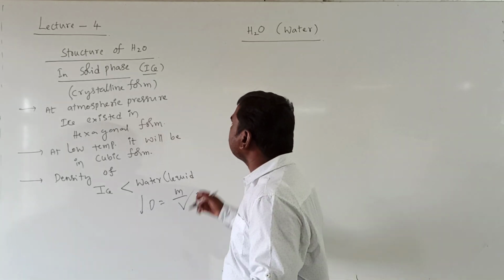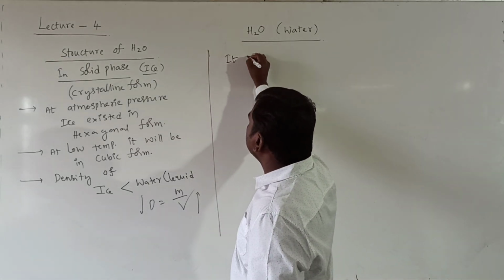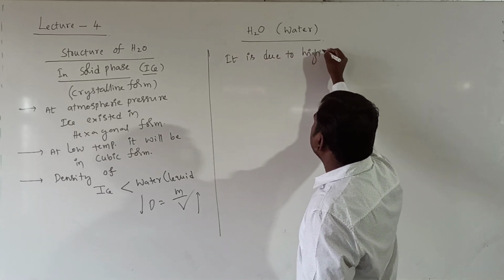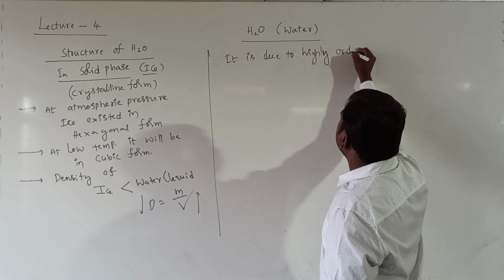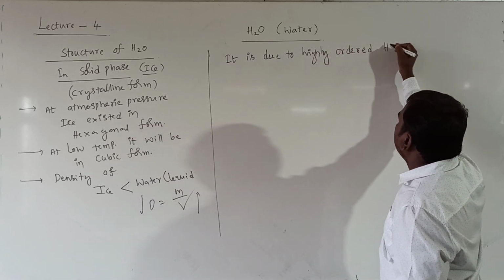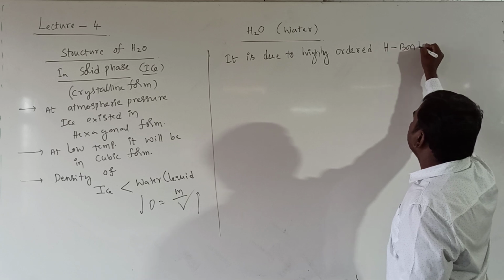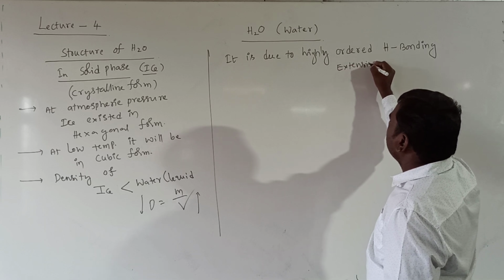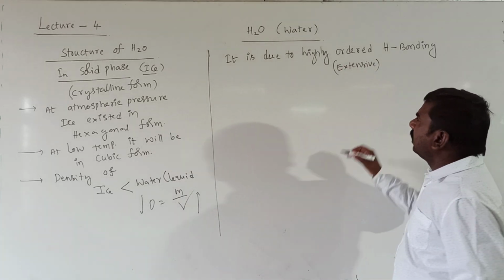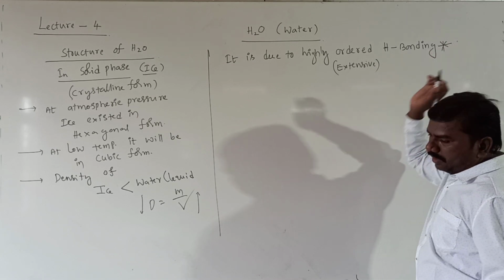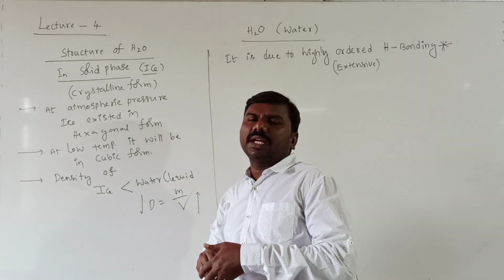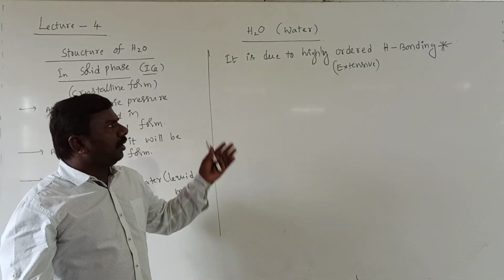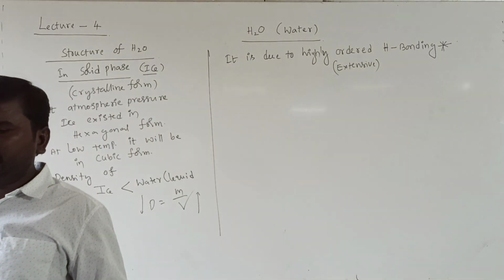Clear? It is due to highly ordered extensive hydrogen bonding. It is also called extensive hydrogen bonding. Clear? Actually two questions are there. Which is having less density? Ice. And why? Due to highly ordered hydrogen bonds.